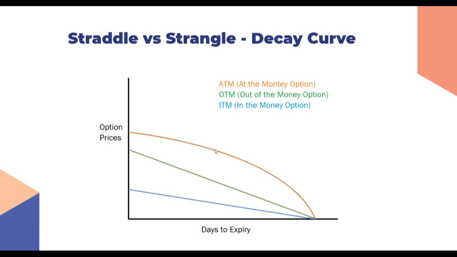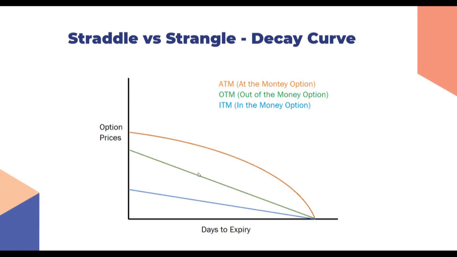We see that this one is slower, but this is a steeper curve. So if we put in strangles early on in the expiry, the theta decay will be faster for strangles as compared to straddles.